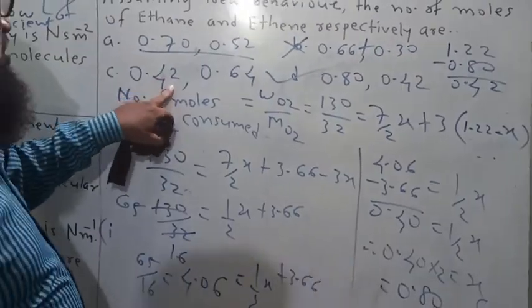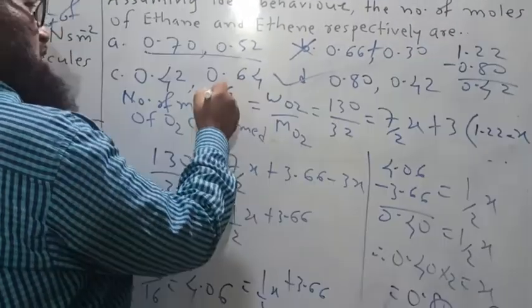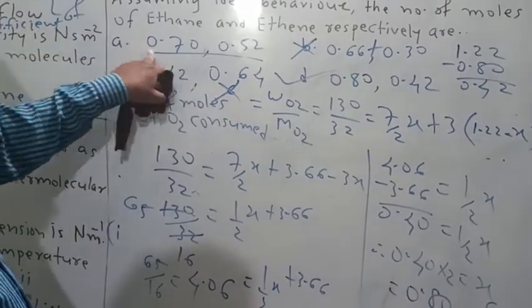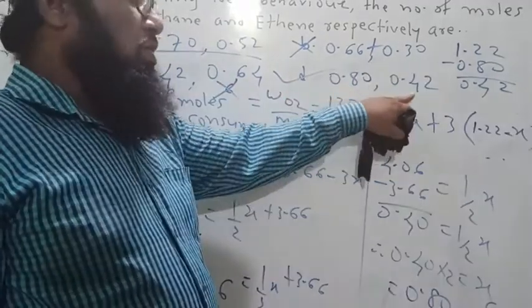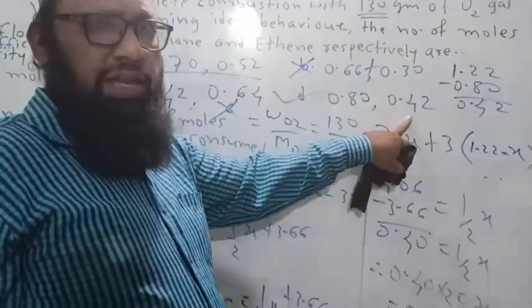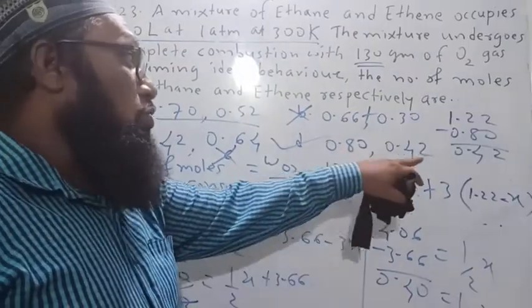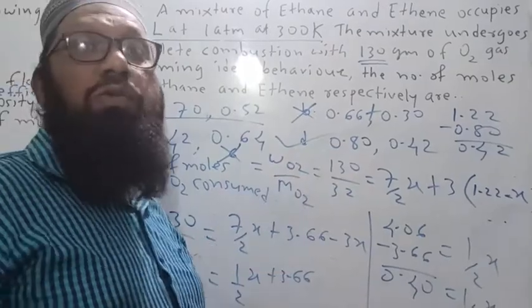Then regarding this one, 4 plus 2 is 6. This is again not the answer, since it is not 1.22. Remember, the addition of the number of moles must equal 1.22. We can also directly calculate, but here double options are there. If 1.22 is the addition and only one answer fits, that will be the correct one.